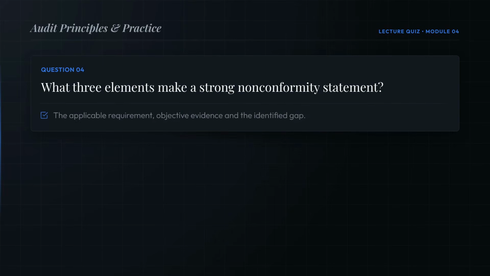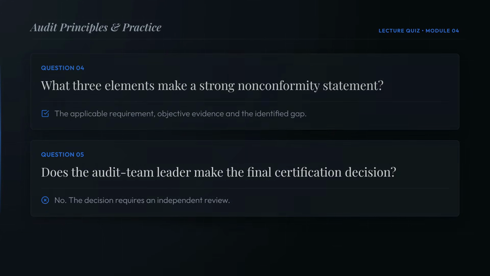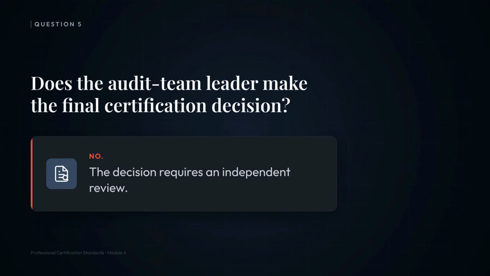Question 4. What 3 elements make a strong non-conformity statement? The applicable requirement, objective evidence, and the identified gap. Question 5. Does the audit team leader make the final certification decision? No. The decision requires an independent review.